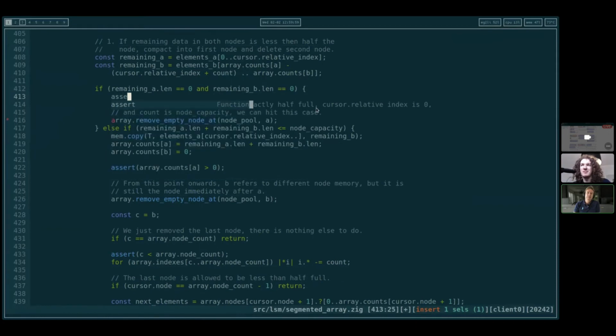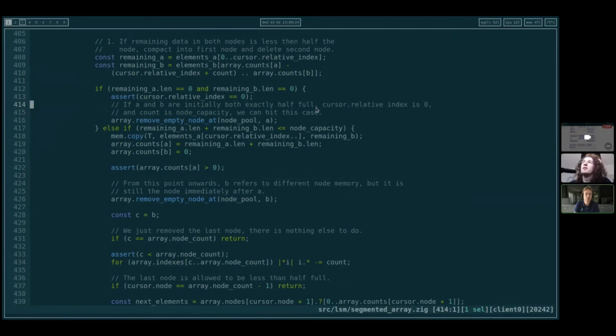What I think is, if we literally write a source array and just push slices in there, and then have a target node and just peek from our source array, push to our target node. If it's full, increment the node. And at the end, we literally just compare our node index with